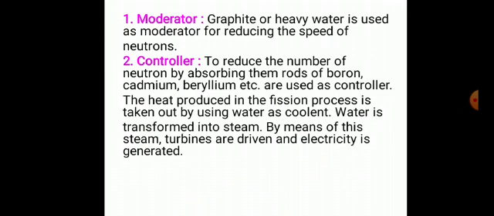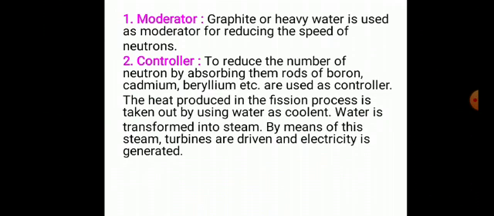Moderators decrease the speed of neutrons, and graphite and heavy water are used for this purpose. Controller: to reduce the number of neutrons by absorbing them, rods of boron, cadmium, beryllium are used as a controller.